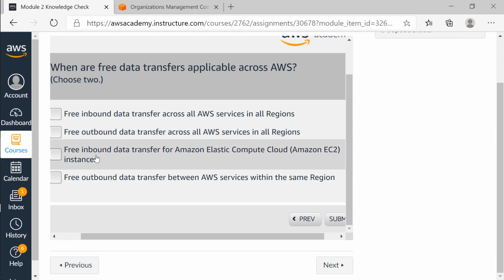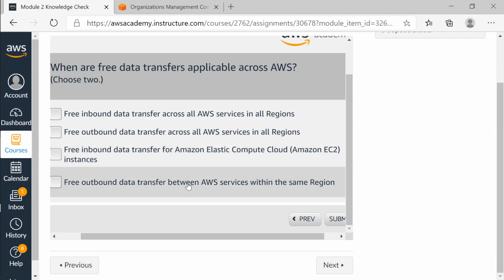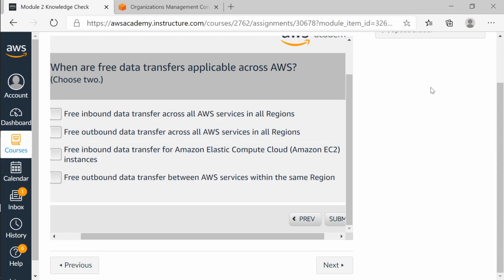Free inbound data transfer for Amazon Elastic Compute Cloud instances. Free outbound data transfer between AWS services within the same region. So which two are free? I guess it's second and third.